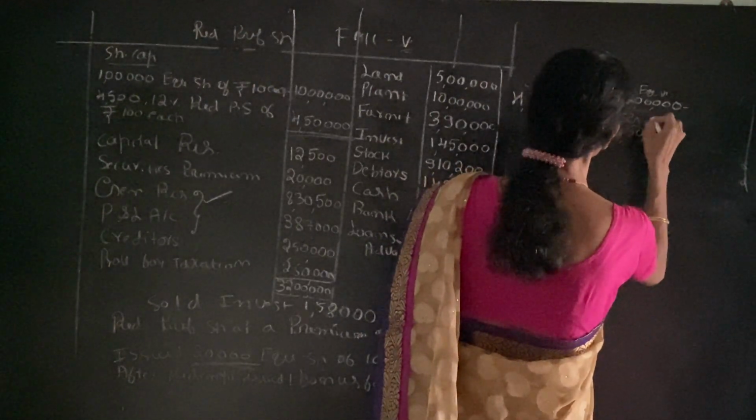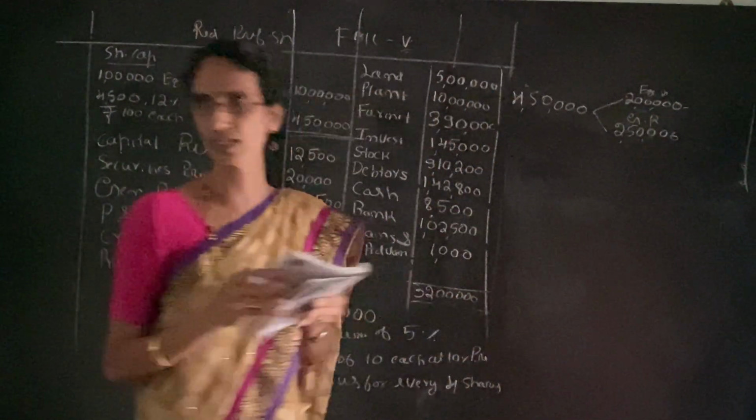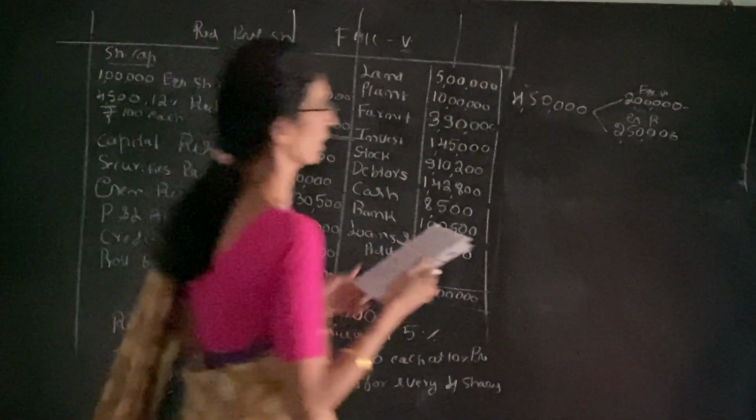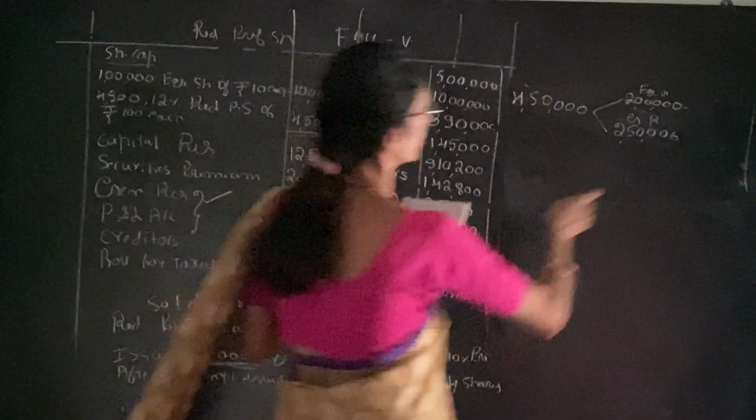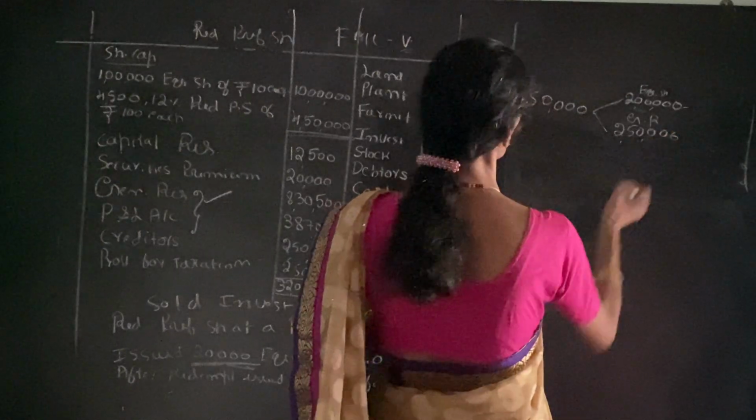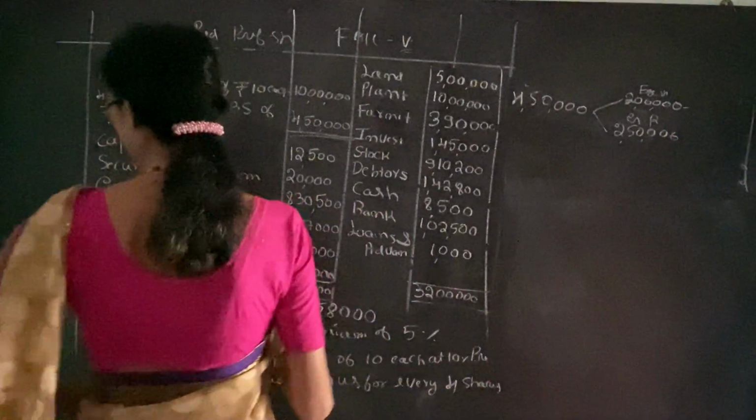We have to use from general reserve 2,50,000. So 2 lakh equity shares and 2,50,000 general reserve.